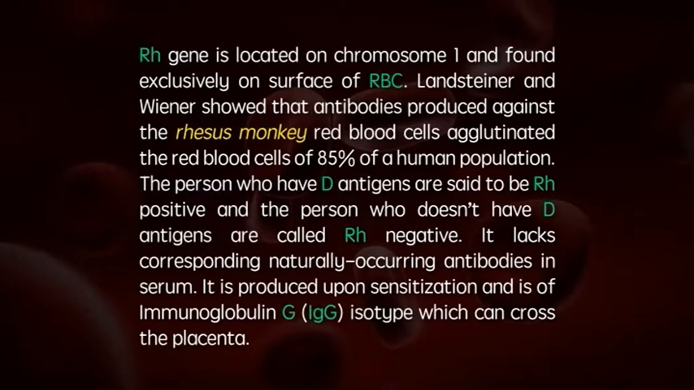The person who has D antigens is said to be RH positive, and the person who doesn't have D antigens is called RH negative. It lacks corresponding naturally occurring antibodies in serum. The antibody is produced upon sensitization and is of immunoglobulin G, or IgG, isotype, which can cross the placenta.